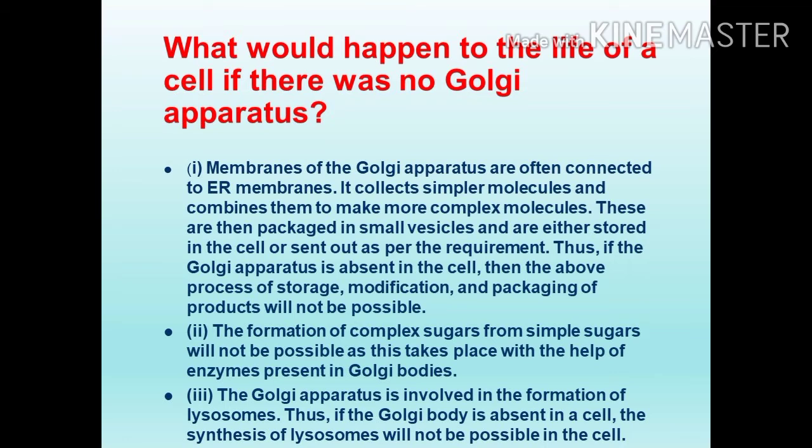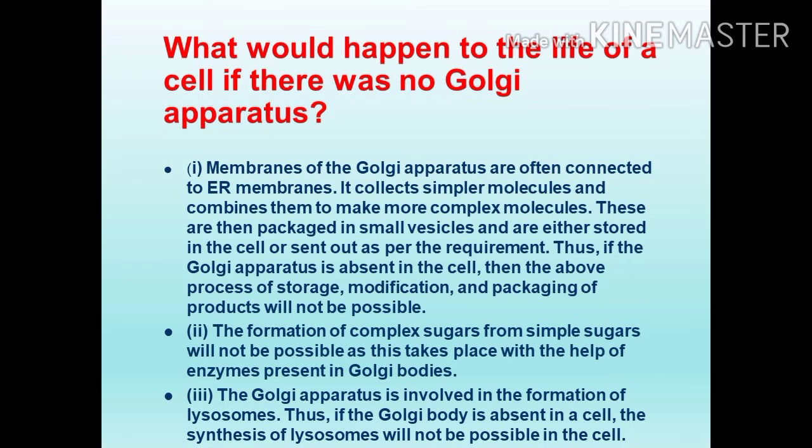Thus, if the Golgi apparatus is absent in the cell, then the above process of storage, modification and packaging of products will not be possible. The formation of complex sugars from simple sugar will not be possible, as this takes place with the help of enzymes present in Golgi bodies. What is simple sugar? Simple sugar is, for example, glucose. These glucose molecules combine to form a complex sugar. So the Golgi apparatus helps in the formation of complex sugar because they have some special enzymes.